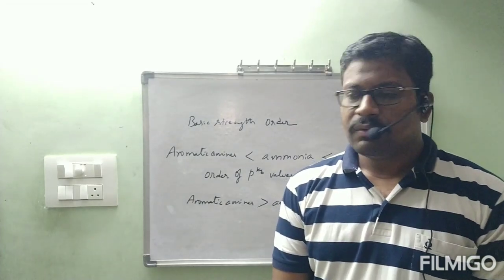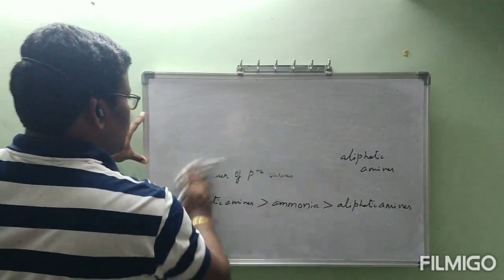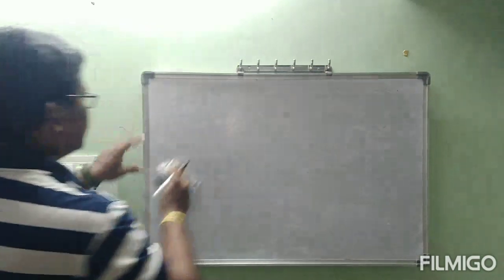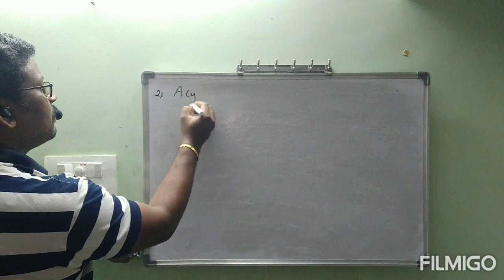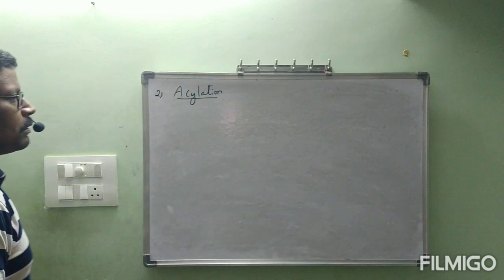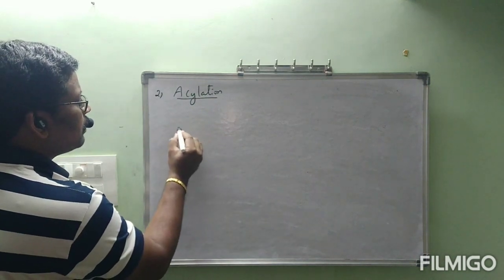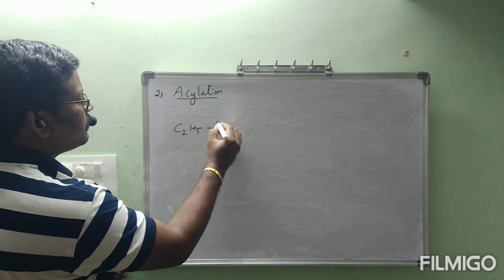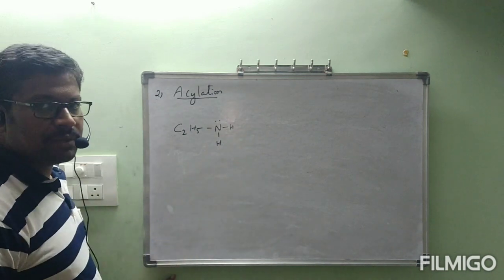Second one we will go through now. Acylation. First, C2H5NH2 with the lone pair, this is a primary amine.